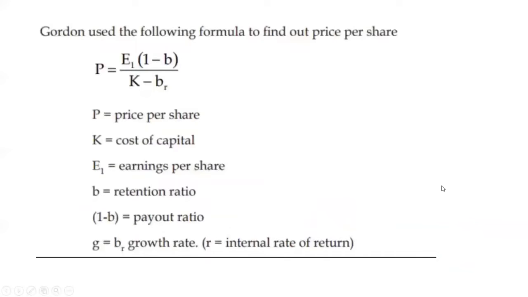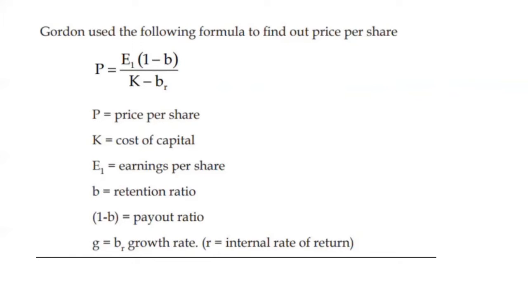Let's understand the formula given by Myron J. Gordon. P is equal to E1 (1 minus B) divided by K minus BR. So P is the price per share, K is the cost of capital, E1 is the earning per share, B is the retention ratio, and 1 minus B is the payout ratio. G is equal to BR, the growth rate, where R is the internal rate of return. So Gabbar, you remember, G is the growth rate, B is the retention ratio, and 1 minus B is the payout ratio.